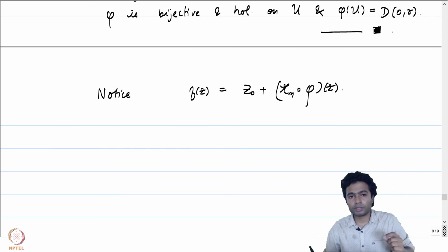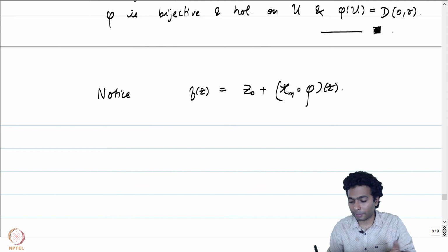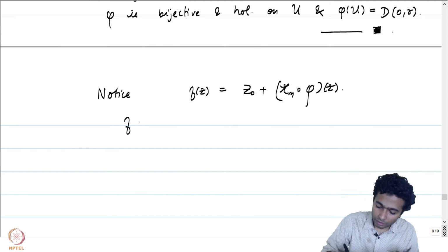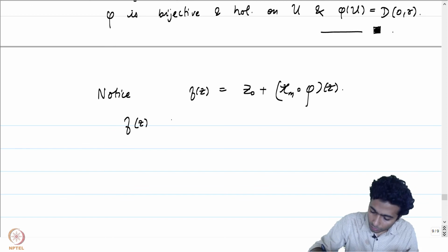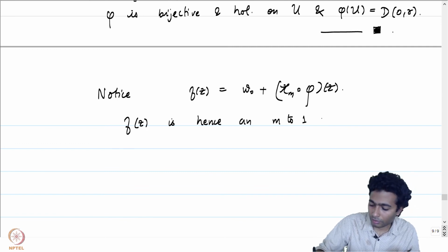And the good thing about pi m is that pi m in the punctured disk is an m to 1 mapping, and phi is an injective mapping, and therefore f of z minus w naught, oh, I'm writing it wrong, this is w naught, f of z is hence an m to 1 mapping on u minus z naught.